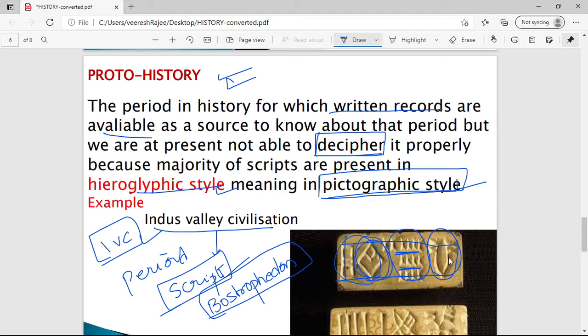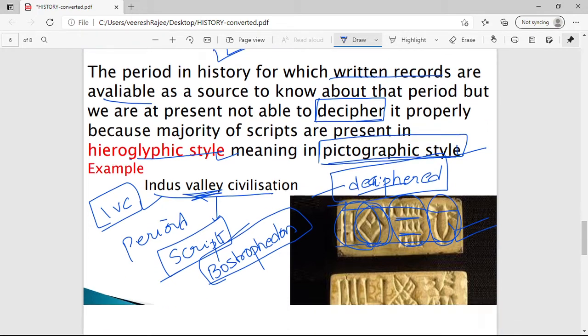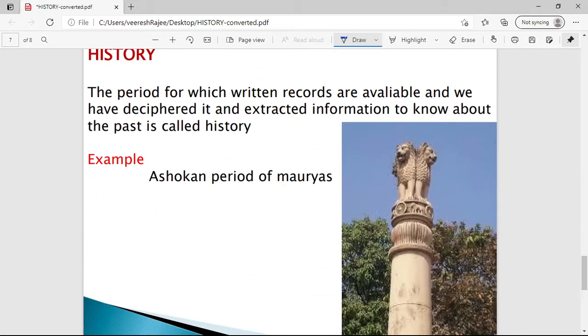They had a script which can be used to reconstruct the history of the Indus Valley civilization, but we are not yet in a position to understand what they have written. This script is not yet deciphered, so that's why the Indus Valley civilization is part of the proto-historic age. Then we'll discuss the historic age.